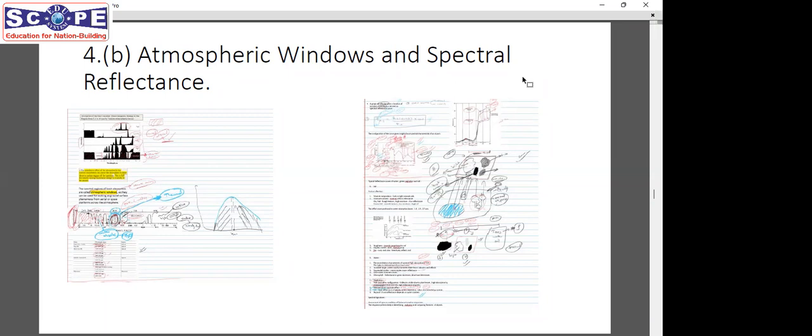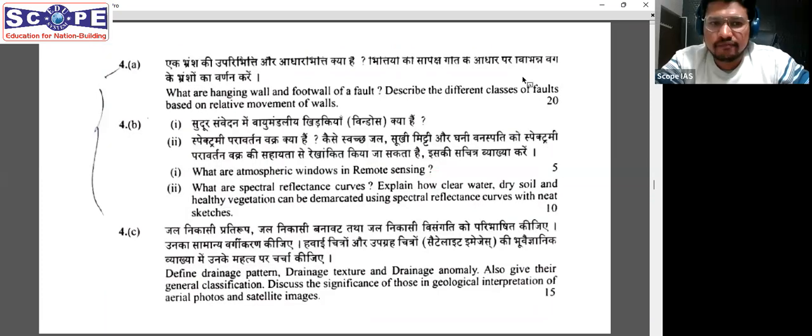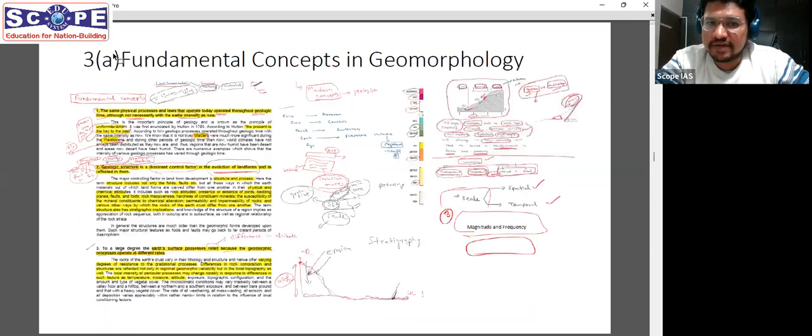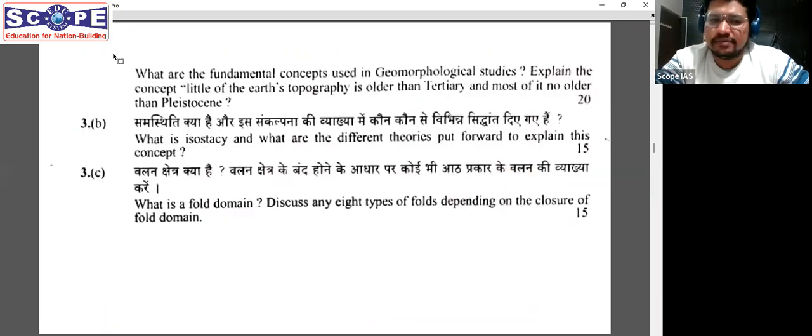All right. So that also gives us that comfort. So for example, the third question was a little difficult in nature. You could have completely skipped this because you did not know about fold domain. You might also have some doubts about the concept. So you could have skipped this question completely, and that's how you could have proceeded.